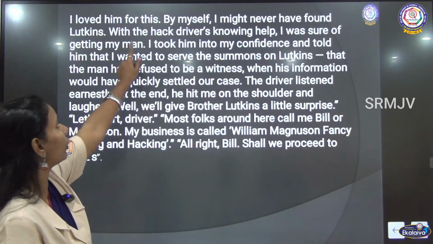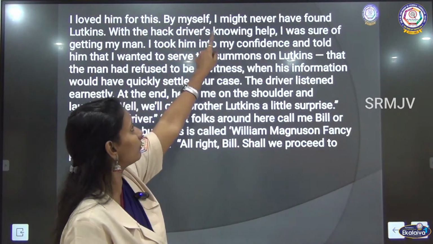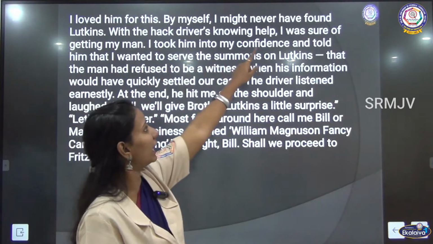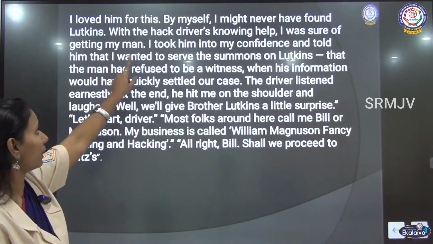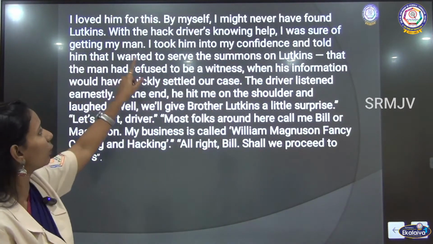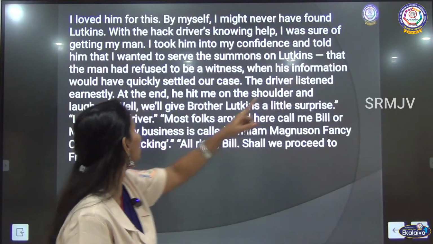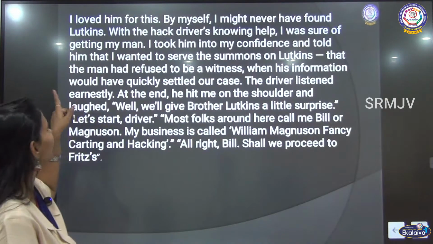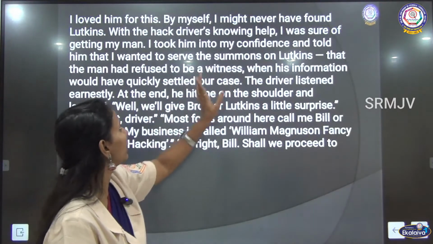I loved him for this. By myself, I might never have found Lutkins. With the hack driver's knowing help, I was sure of getting my man. I took him into my confidence and told him that I wanted to serve the summons on Lutkins, that the man had refused to be a witness when his information would have quickly settled our case.